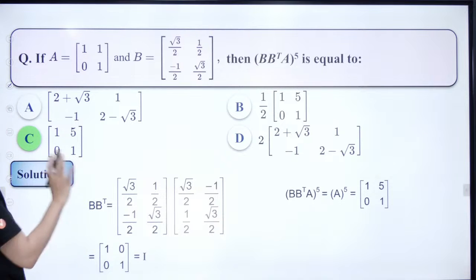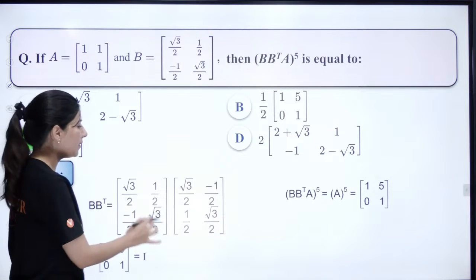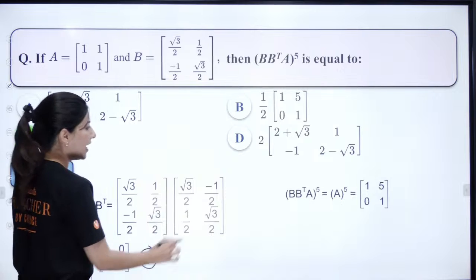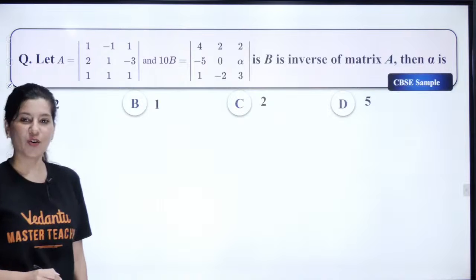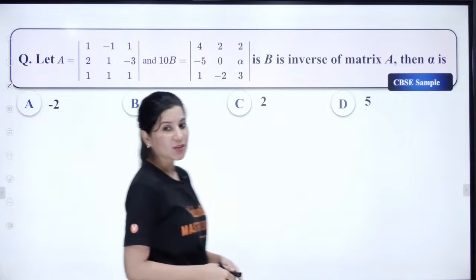Okay, so C option is absolutely correct. First we realize that B transpose is nothing but the identity matrix, and the moment we calculate A raised to the power 5, it was coming like this. All right, so let's move on to the next question now.